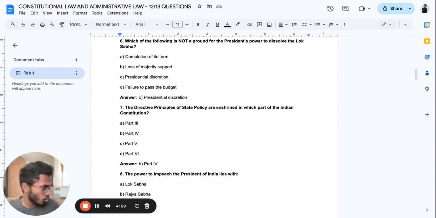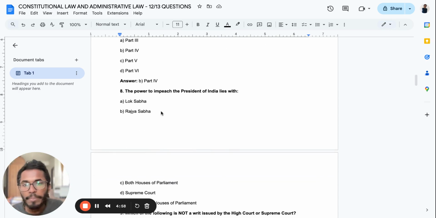Please do make sure that you are referring to the Constitution regularly. I have my bare act next to me. If you observe, I've just arranged my bare acts properly over here. So, very simple. I want all of you to go to your bare act once. If you have the bare act, please at least open the document, so you will never regret that you have never seen the bare act. At least go through the index page. That will be really helpful for you. Keep one bare act with you always, regardless. This is a Bible for me. My bare act is always behind me, and it's a Bible for me.